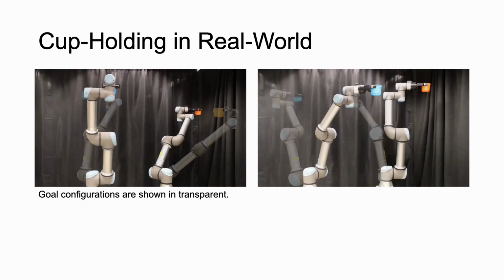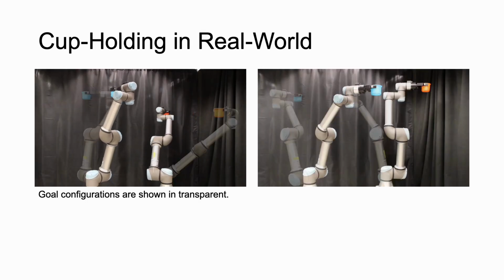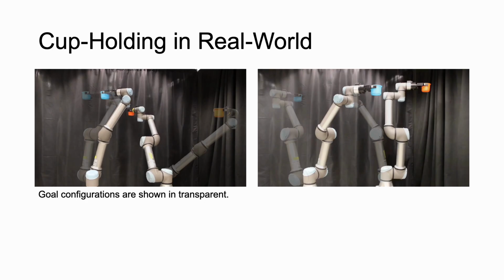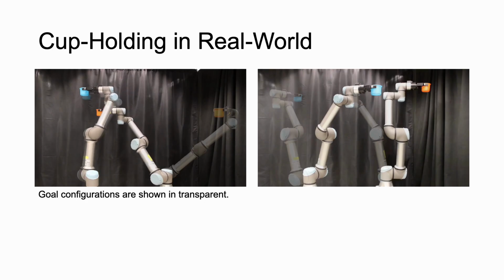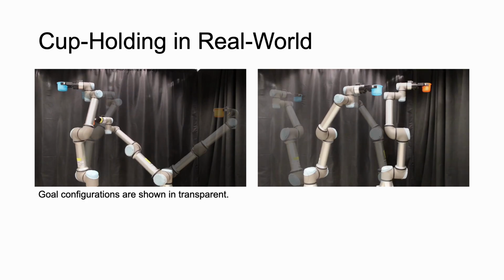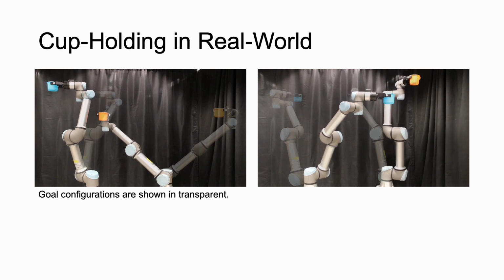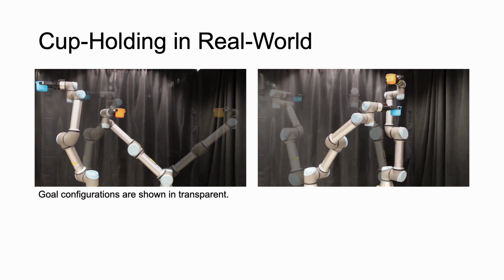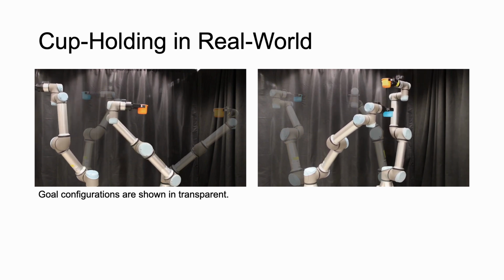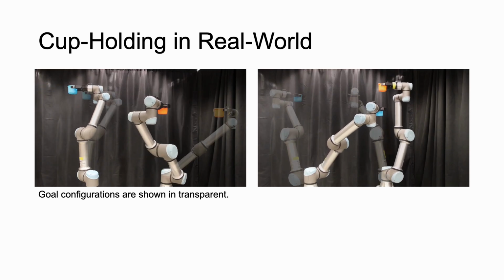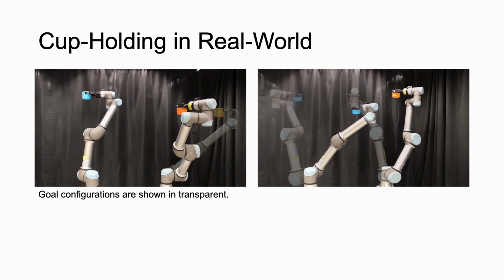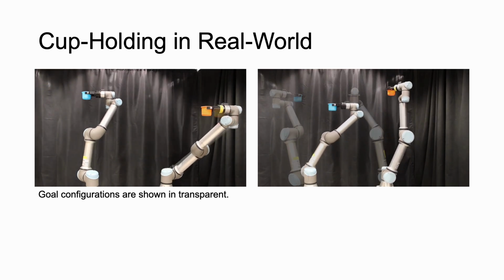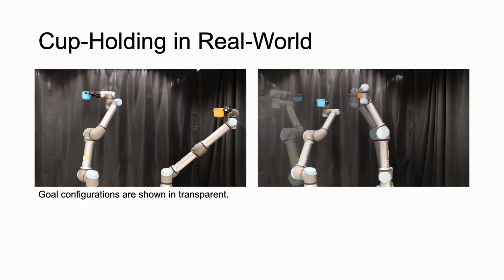Finally, we demonstrate our method solving dual UR5 cup-holding tasks on real robots, where goal configurations are shown as transparent models. In both cases, our method helped the robots reach their goals by avoiding collisions with each other. As we are using velocity control, robot motions can however be jittery when the safety constraint is acting to avoid collisions. We are actively working to address this limitation in future work.